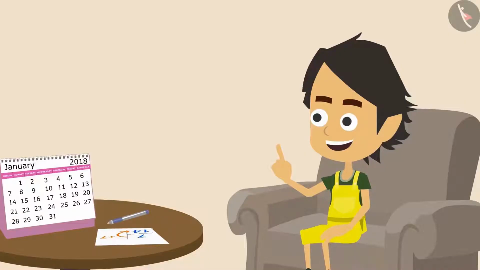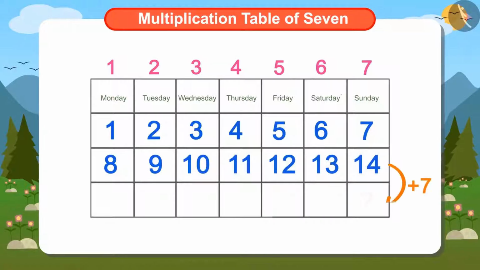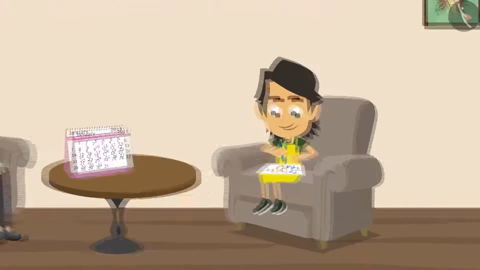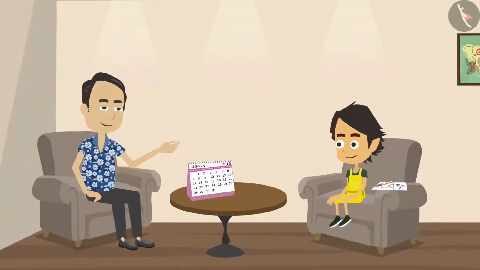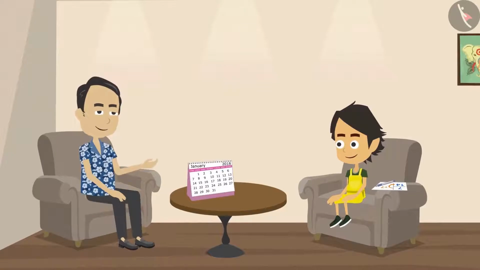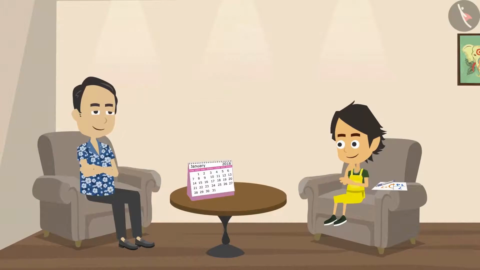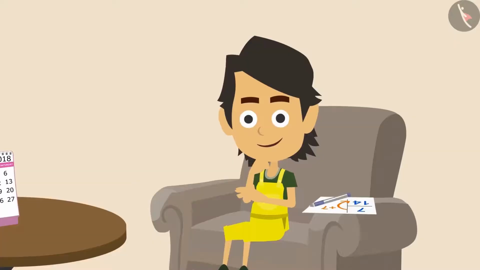Ayushman has understood how to find the answer. He has to add 7 to 14. For this, he again picks up paper and pen. But Papa stops him. He wants Ayushman to answer this question without paper and pen. Can you help Ayushman?